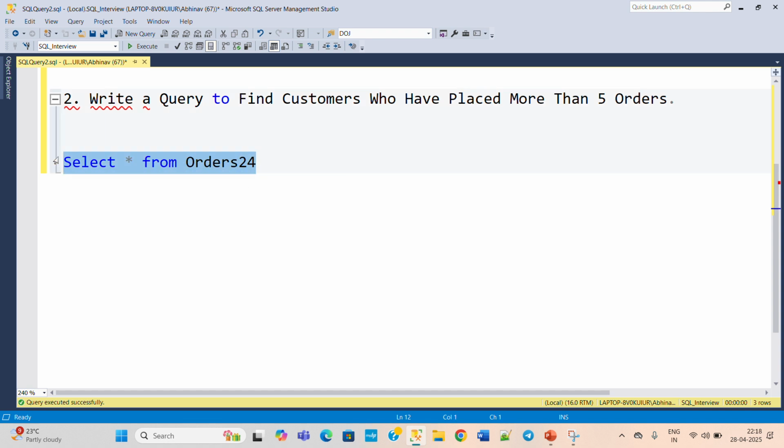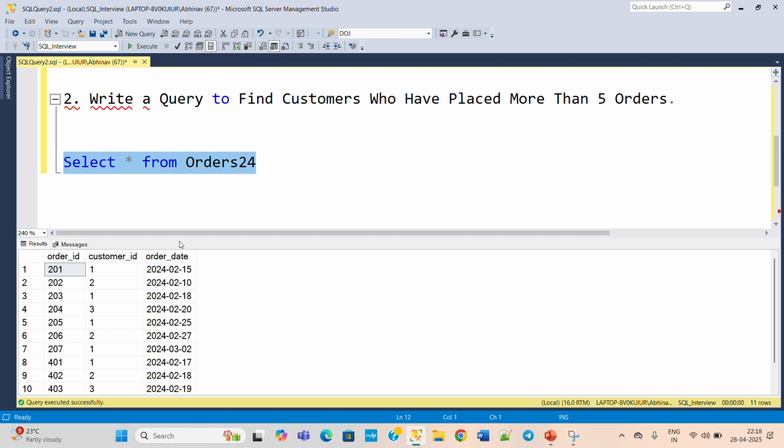So first of all, check the orders table: select star from Orders 24. Here we have the order ID, customer ID, and order date. And what we need to find out is the customers who have placed more than 5 orders.